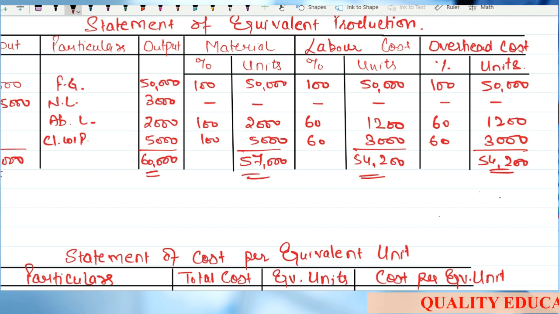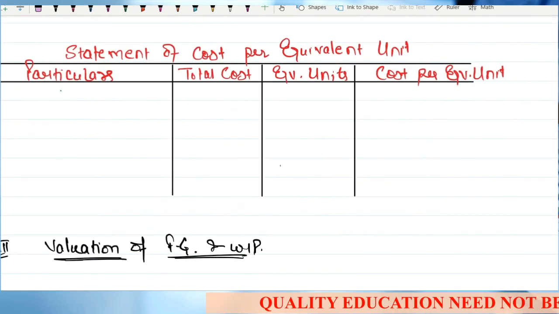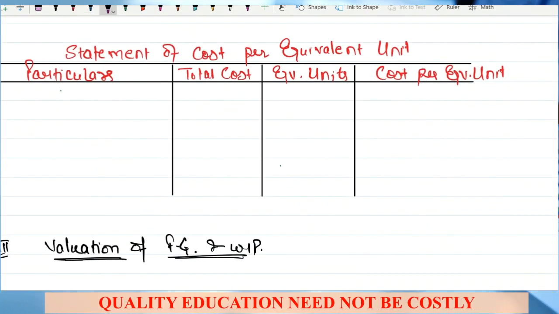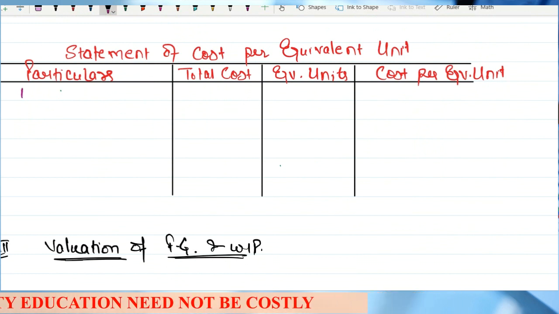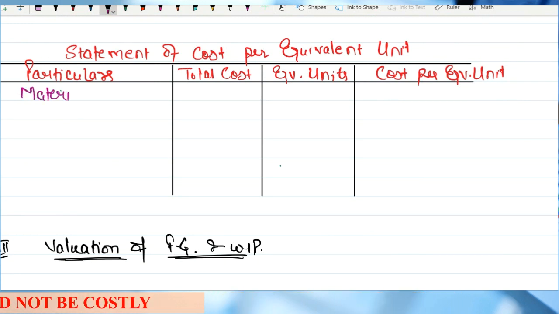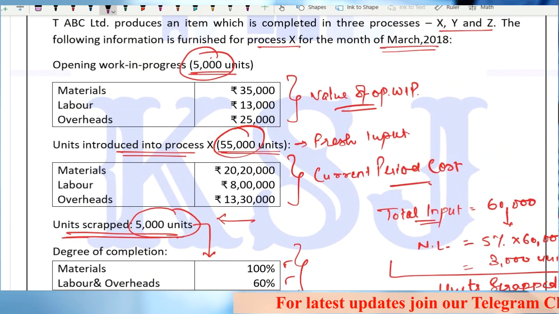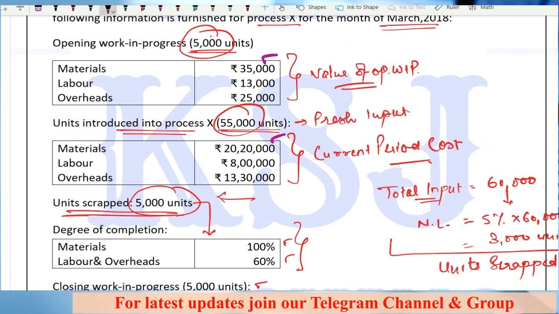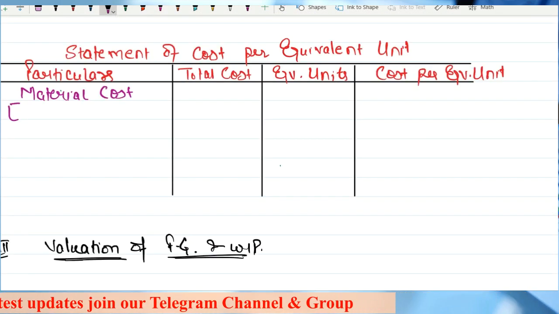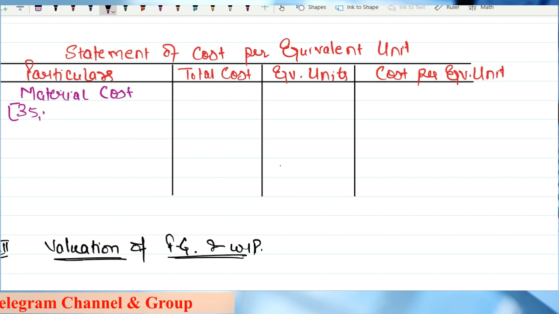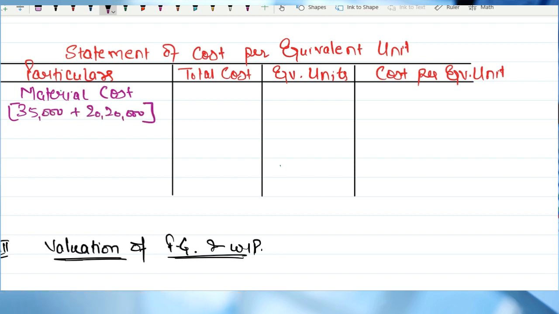Now, moving on to the statement of cost per equivalent unit. What we are going to have is the material cost. In case of material cost, we are going to combine the total cost. That means we are going to combine 35,000 plus 20 lakh 20,000. So the total cost is 20 lakh 35,000.